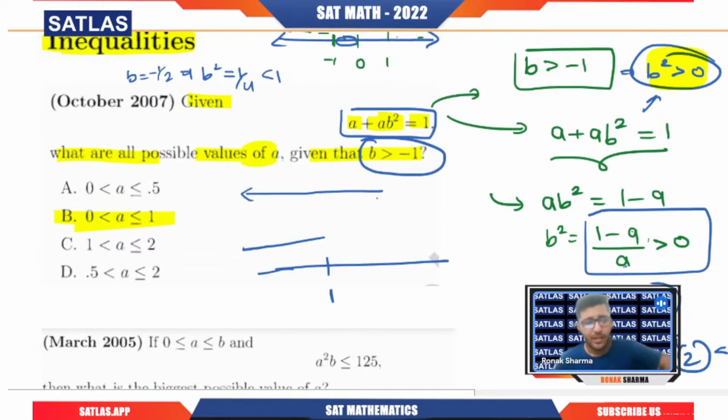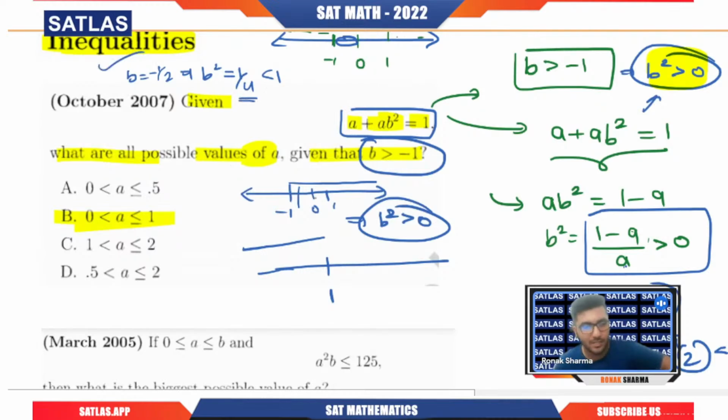If b is greater than minus 1, that means it is in this particular range, right? But if I take the square of that, it will give me a value greater than 0. Sir, why are you not including minus 1 to 0? First of all, a square cannot be negative, right? And if b is any value between minus 1 and 0, let's say minus 1 by 2, then b square will be 1 by 4. That is for sure greater than 0 but less than 1. That is the reason we are saying that b square is greater than 0. Got it?